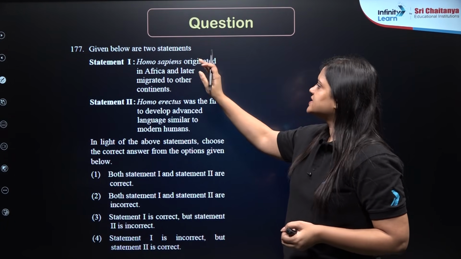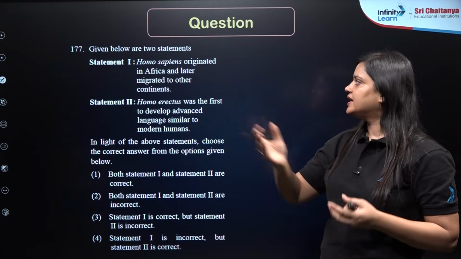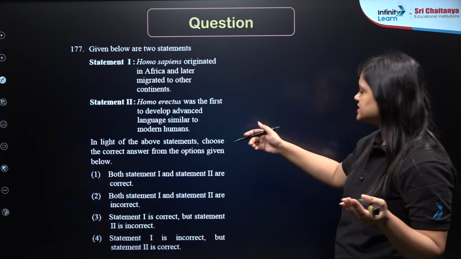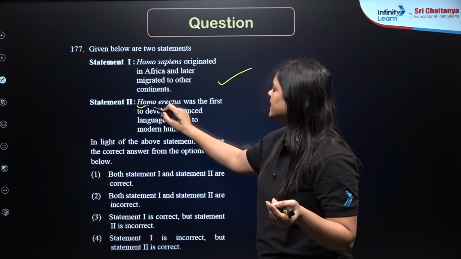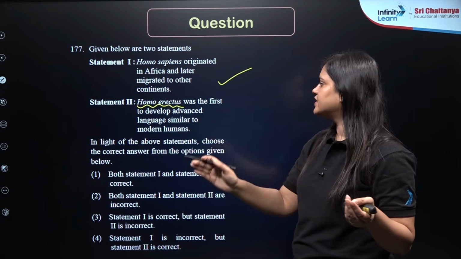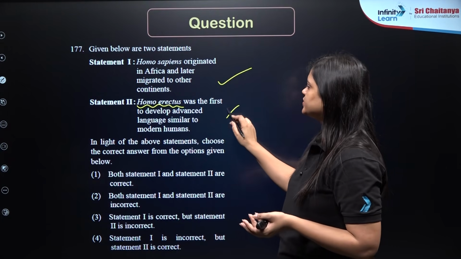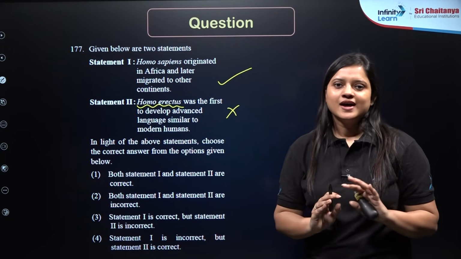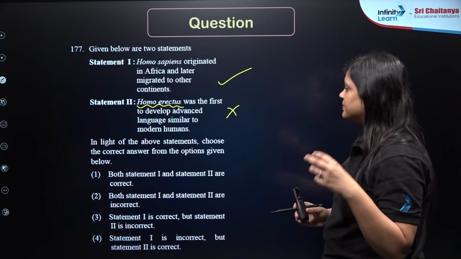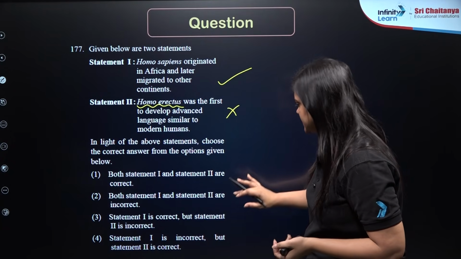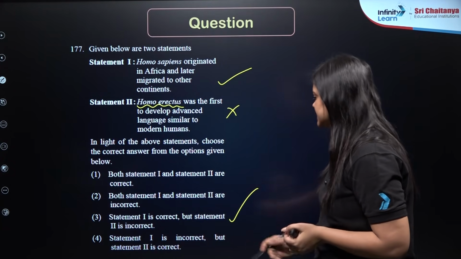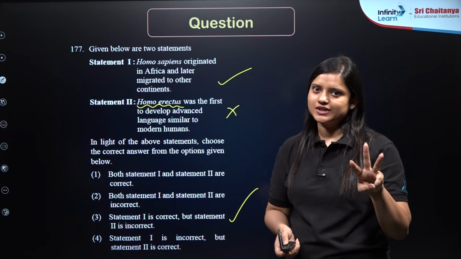Statement 1. Homo sapiens originated in Africa and later migrated to other continents. Yes, that is true. Homo erectus was the first to develop advanced language similar to modern humans. No, Homo erectus were not able to develop language. So first statement is correct, but the second one is incorrect. So answer should be 3.